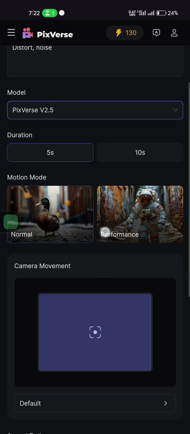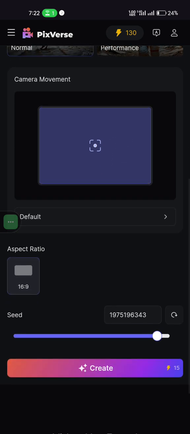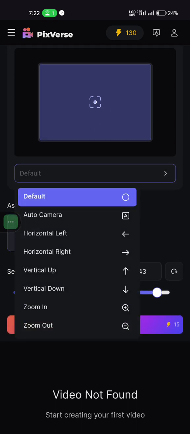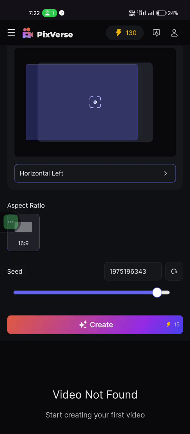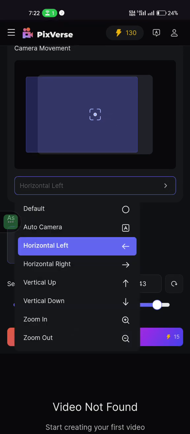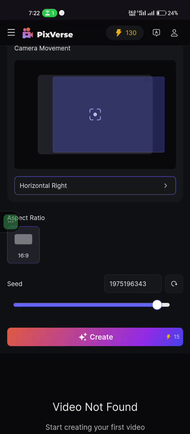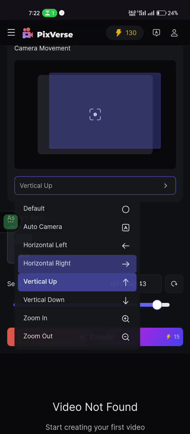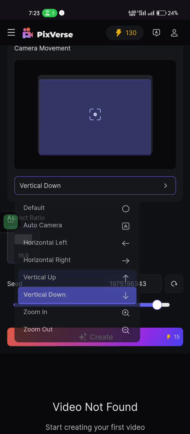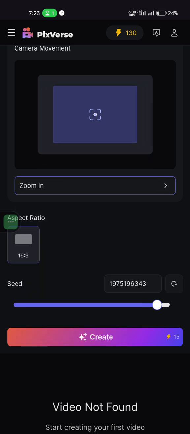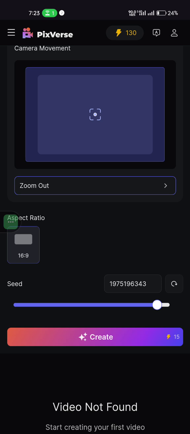So this is it. Now this is the camera movements I talked about. If you come here, you can see different camera movements. We have the auto camera movement. The horizontal, it means the camera will move left. You see the way the preview showed. We have the right, the camera will pan to the right. We have the up, we have the down, we have the camera move zoom in, and we have the zoom out. This is if you have camera movements in mind.